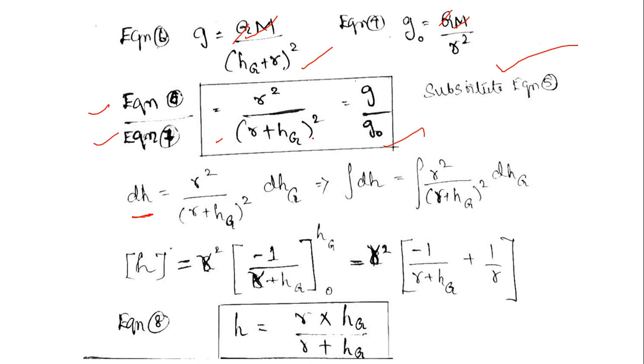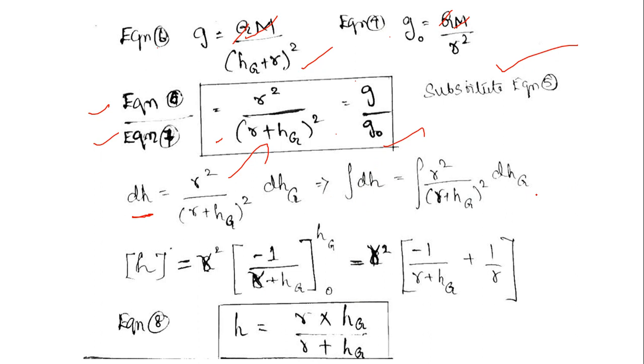So when we substitute this value over here, we get a similar kind of equation. But still it is the differential geopotential height and not the actual geopotential height. So, in order to remove the differential term, we are integrating on both sides.